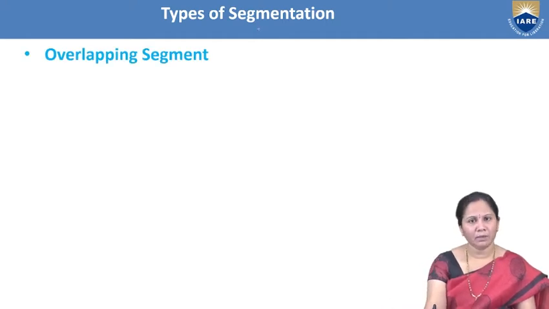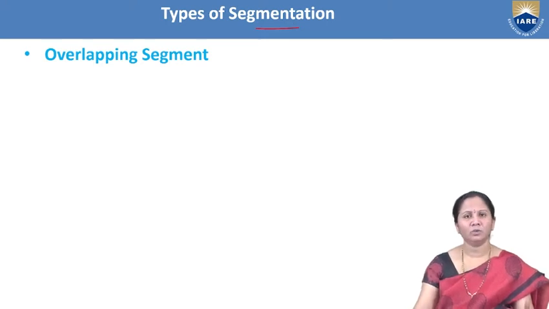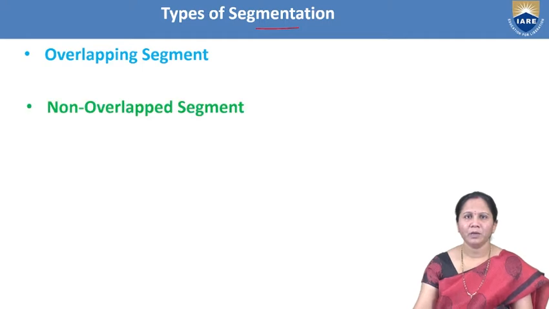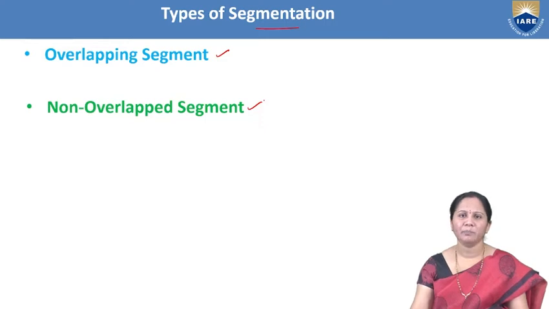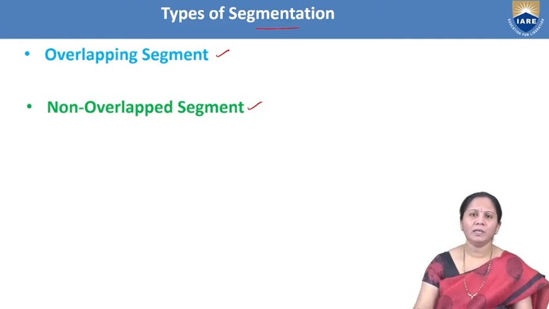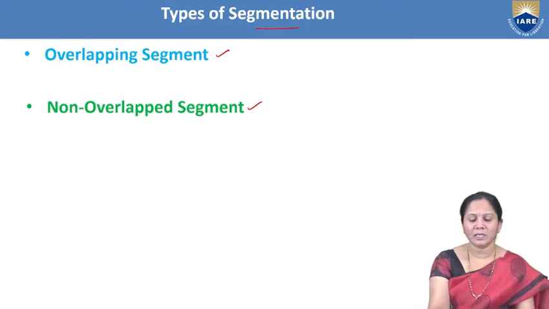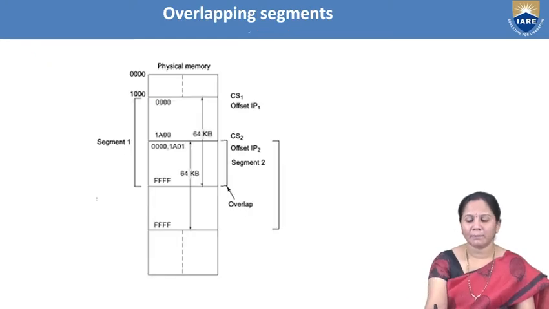Now, in the same 8086 microprocessor, if you take types of segmentation, there are 2 types: one is overlapping segment, another one is non-overlapping segment. 8086 microprocessor is divided into 16 logical segments, and each segment size is 64 KB. How the memory allotment is done in the 1 MB memory is the difference between overlapping and non-overlapping. First we will discuss the overlapping segment.